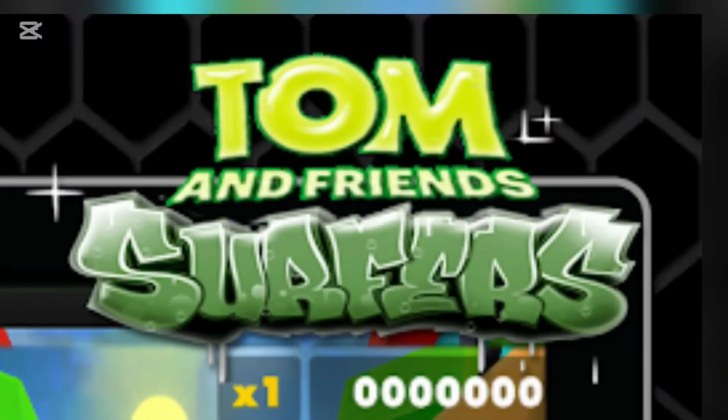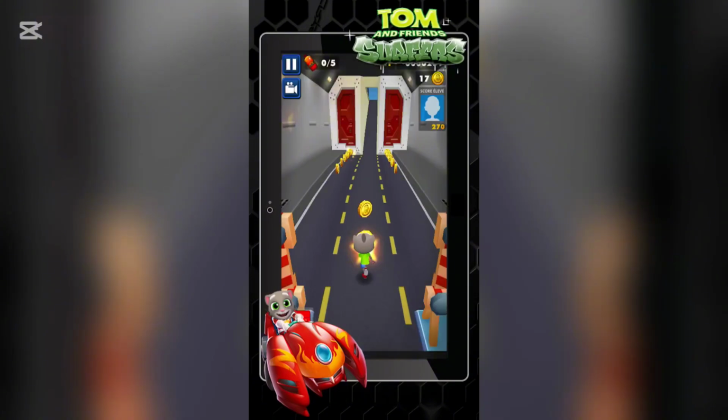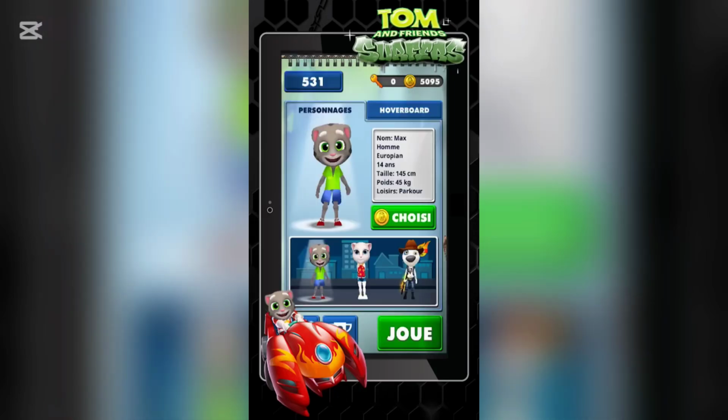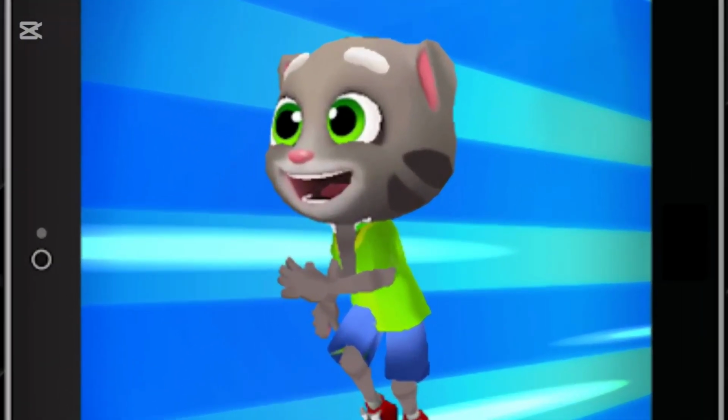And I mean, what they've done is reskin Subway Surfers with Talking Tom models and themes, and the proportions of the characters are so odd, but they've honestly done a pretty good job at getting the game to feel like a new game, even though it literally just is Subway Surfers. But I mean, just look at Tom. What reason does he have to be that happy in the photo?